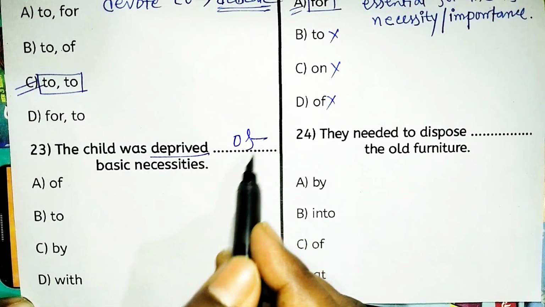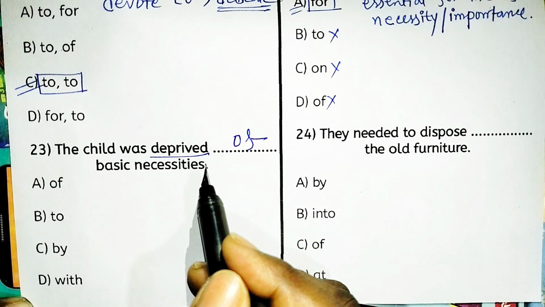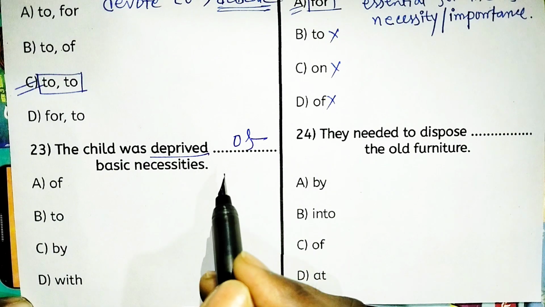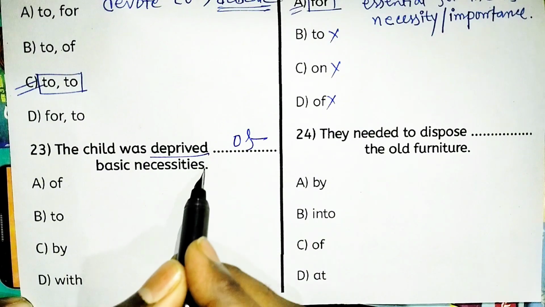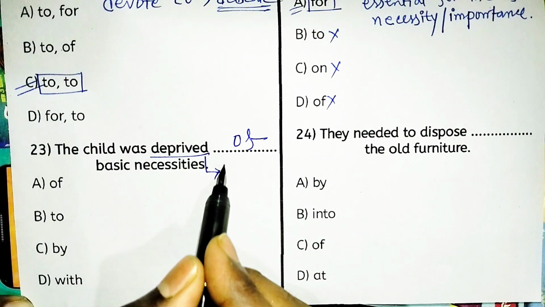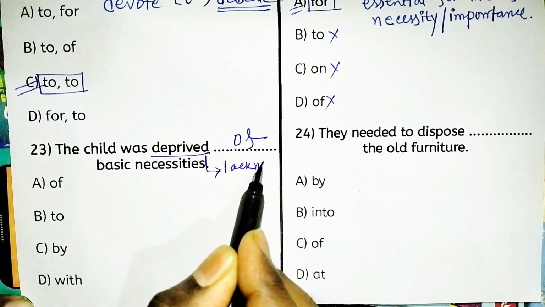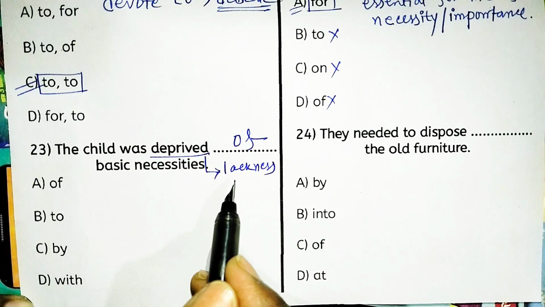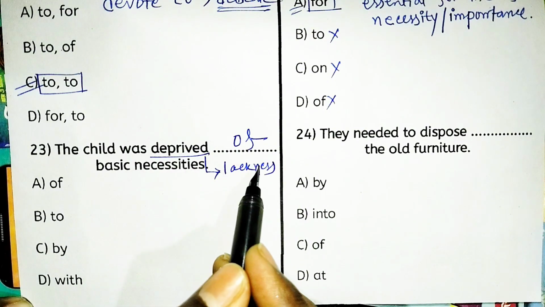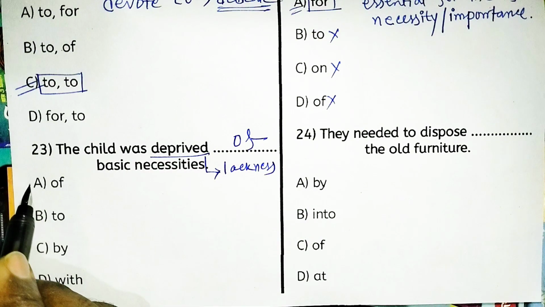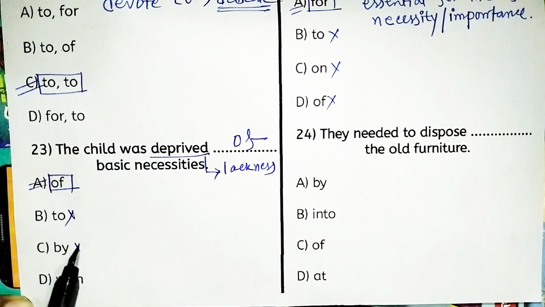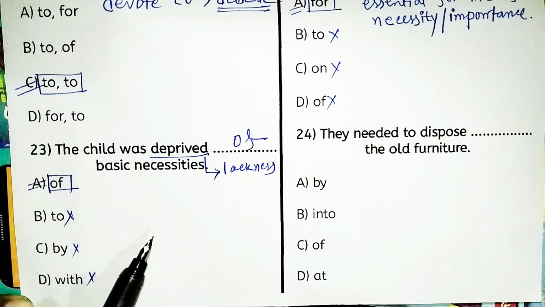Deprived of means lack of need, or not having something you need. So option A, of, is the right fixed preposition. To, by and with are not appropriate in this case.